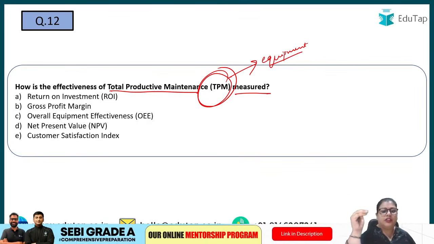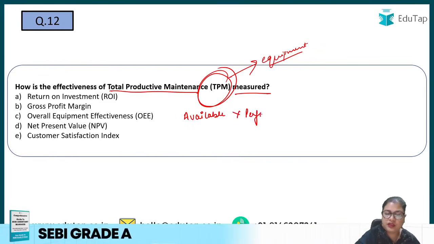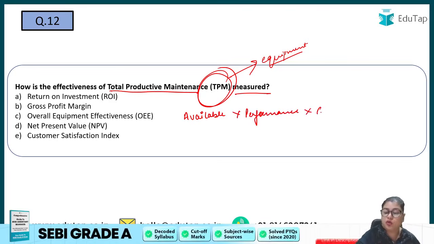So total productive maintenance, how do we measure that? Basically we measure it through the overall equipment effectiveness. The overall equipment effectiveness, where we see if the machine is available, its performance, and its third is the quality, right?